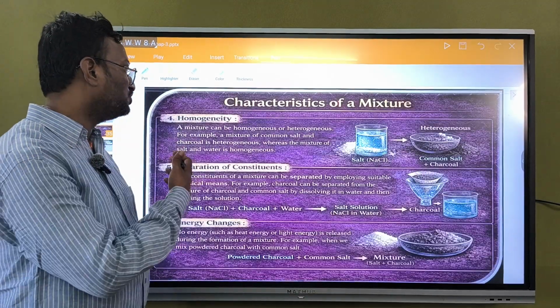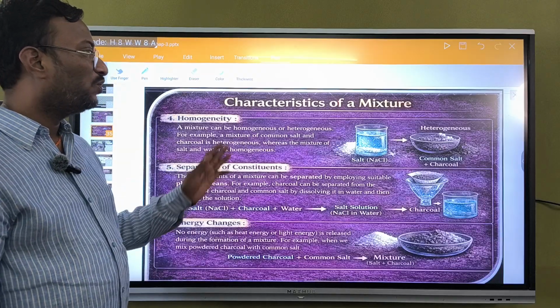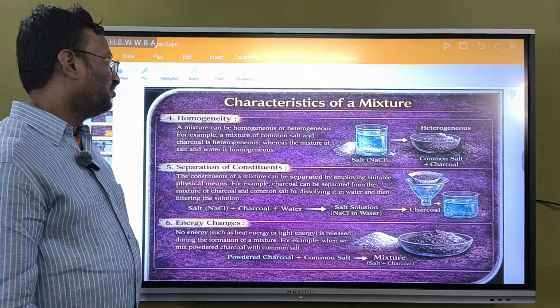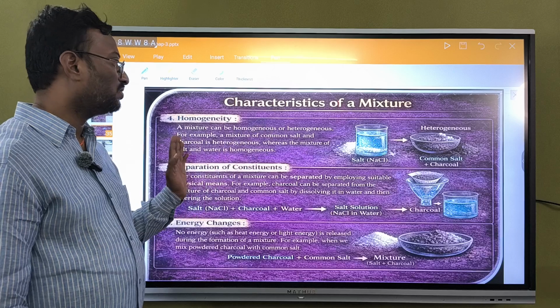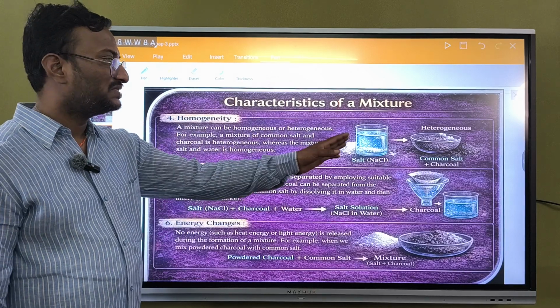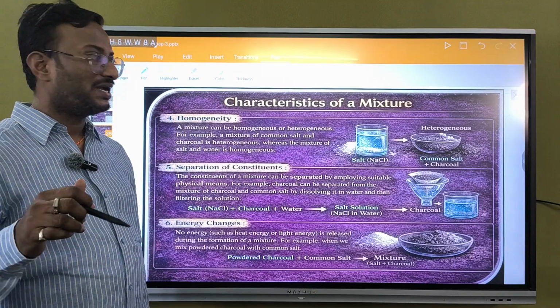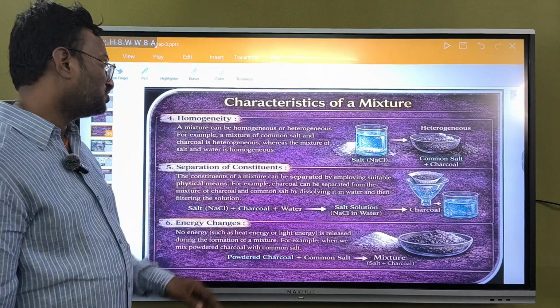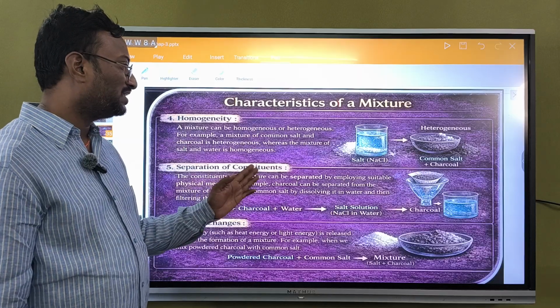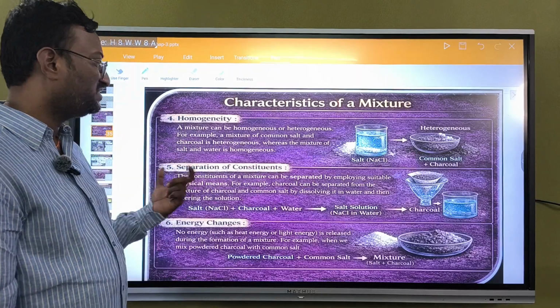Now, homogeneity. A mixture can be homogeneous or heterogeneous. For example, mixture of common salt and charcoal is heterogeneous, and common salt and water is homogeneous because it completely combines. Separation of constituents: the constituents of a mixture can be separated by employing a suitable physical means.